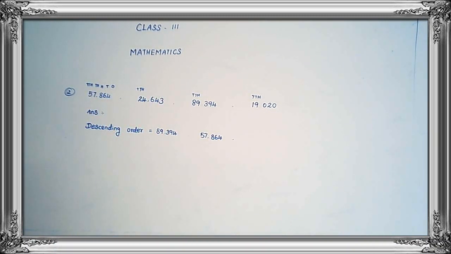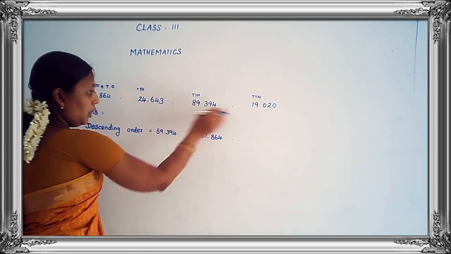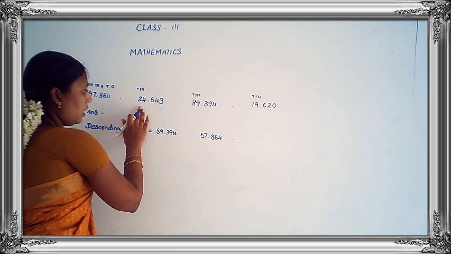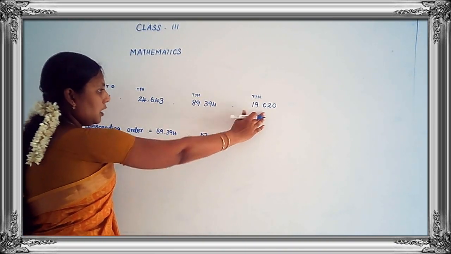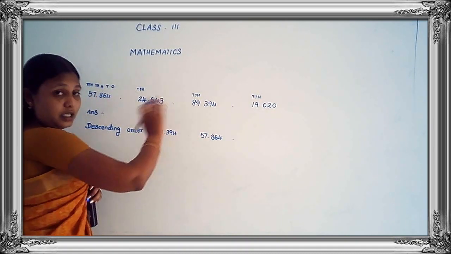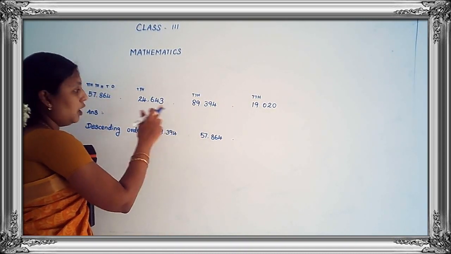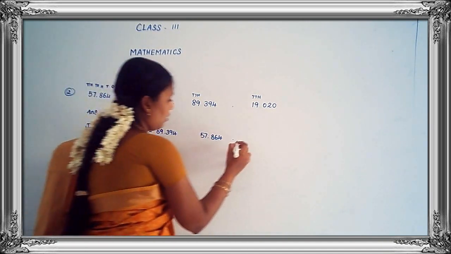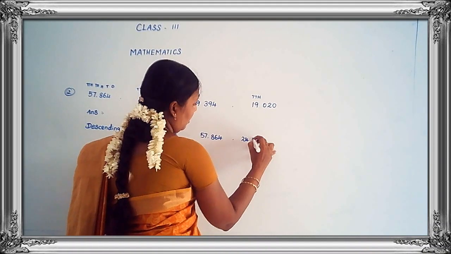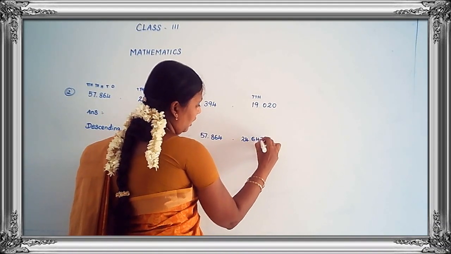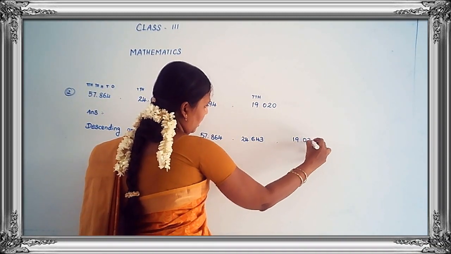See the third one, only two sets of numbers remain here: 24,643 and 19,020. Which is greater, 24,000 or 19,000? 24. So you write here 24,643, and the last one 19,020.